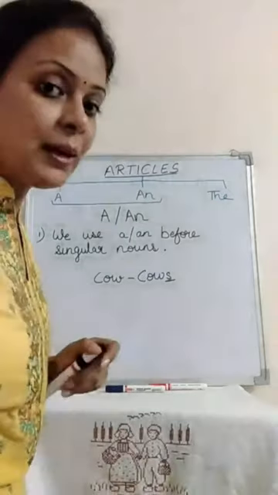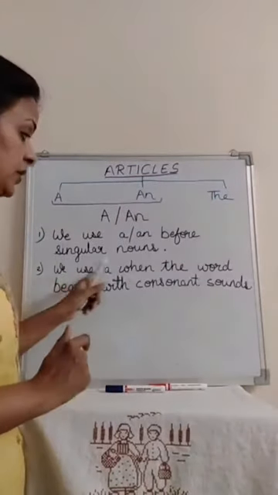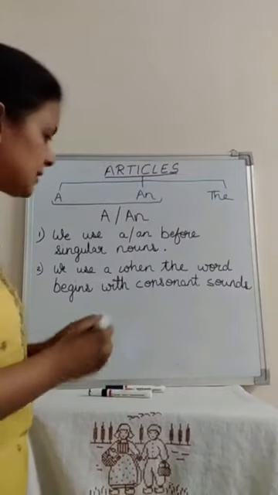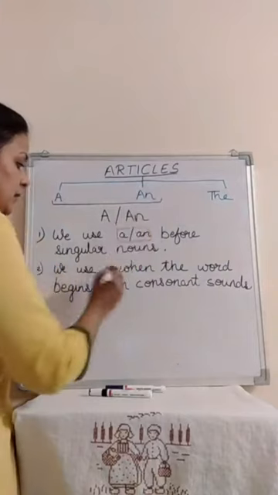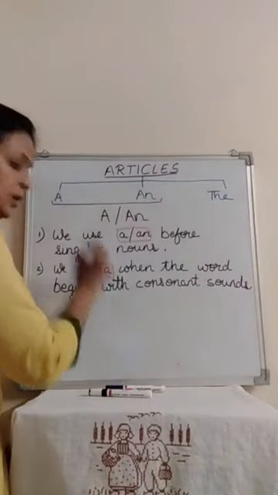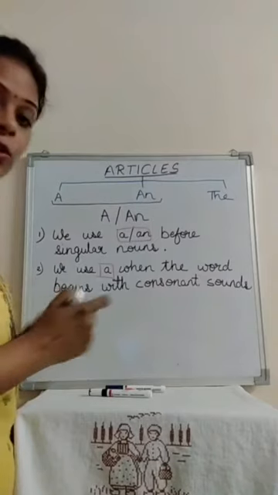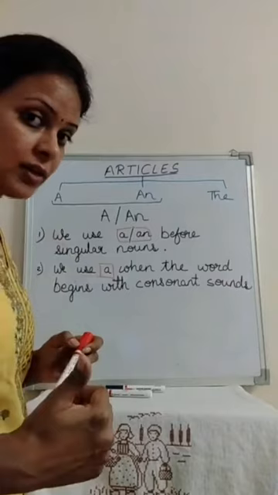So now comes my second rule. We use a when the word begins with a consonant sound. Yes, here we are talking about a now. We all have discussed what consonants are.